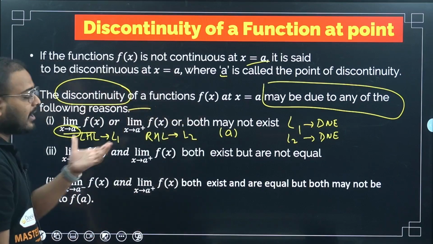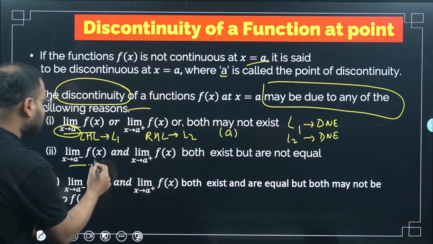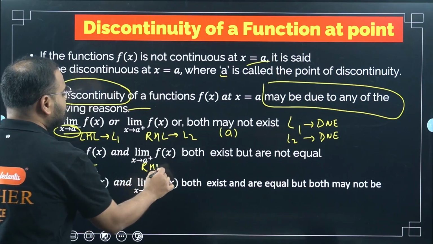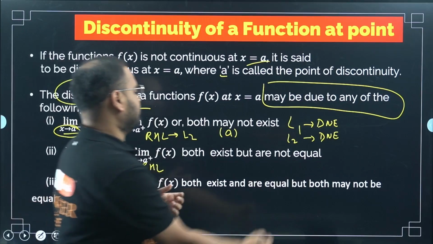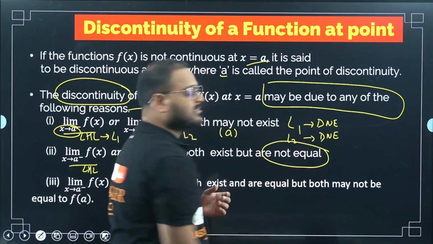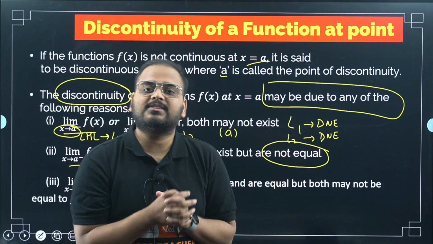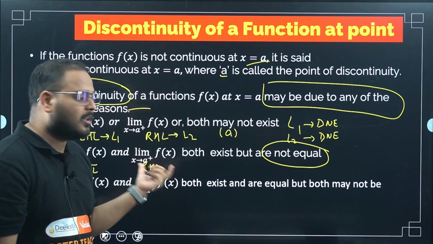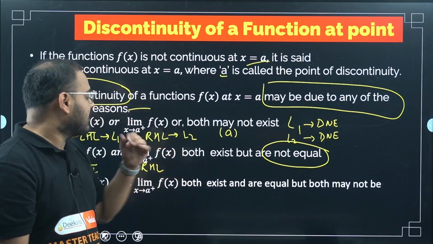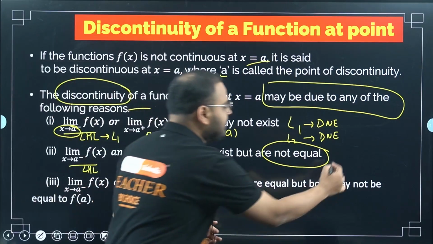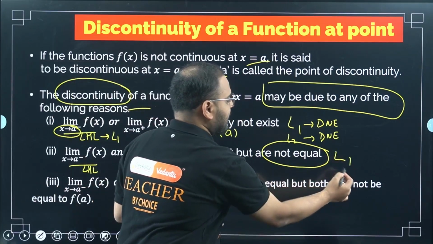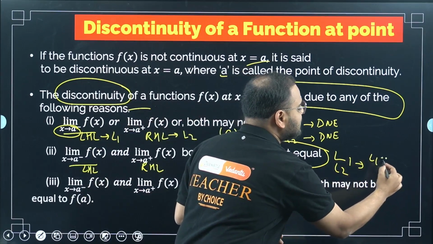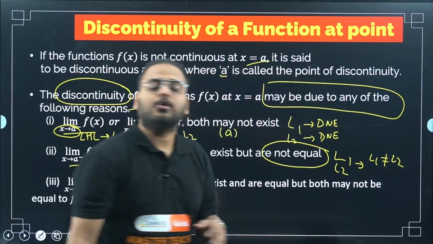Moving on. Now, there can be a case where both this LHL and RHL exist, meaning both are existing but not equal. Please understand this. L1, the LHL, exists, and L2, the RHL, also exists, but L1 is not equal to L2.